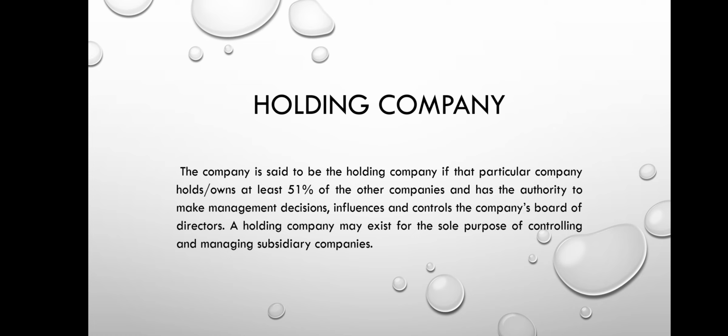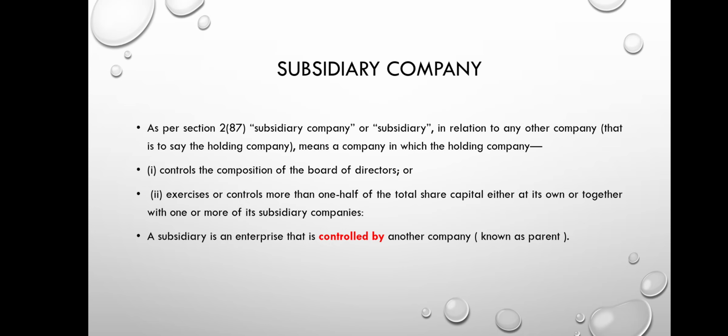For example, Reliance Industries Limited is called the holding company. What is the meaning of subsidiary company? A subsidiary company is one which is controlled by another company by means of holding majority shares. That is, Reliance Industries Limited is the holding company. Jio, Reliance Petroleum, Alok Industries, Network 18 Group, they are called the subsidiary companies. That is, Reliance holds majority shares of Jio, Reliance Petroleum, Alok Industries and Network 18 Group